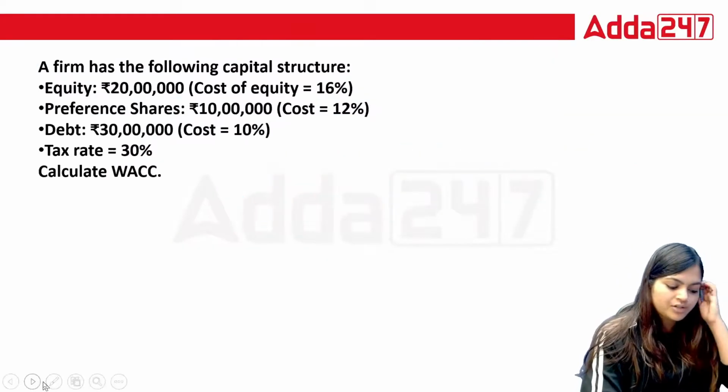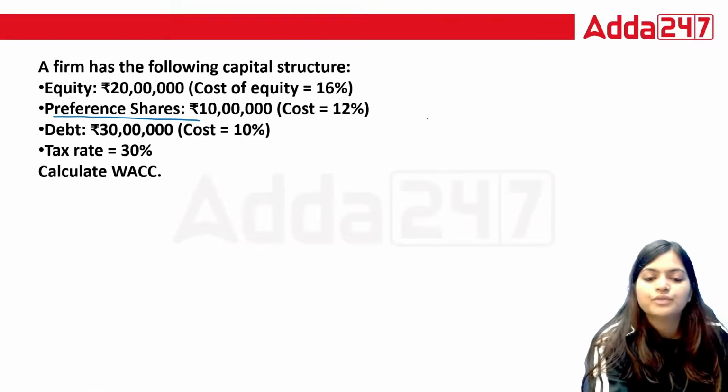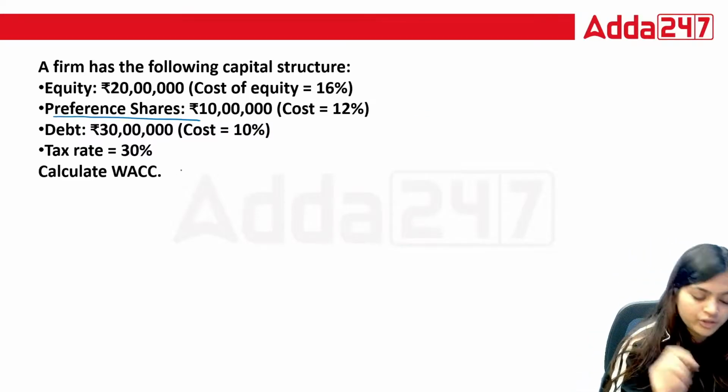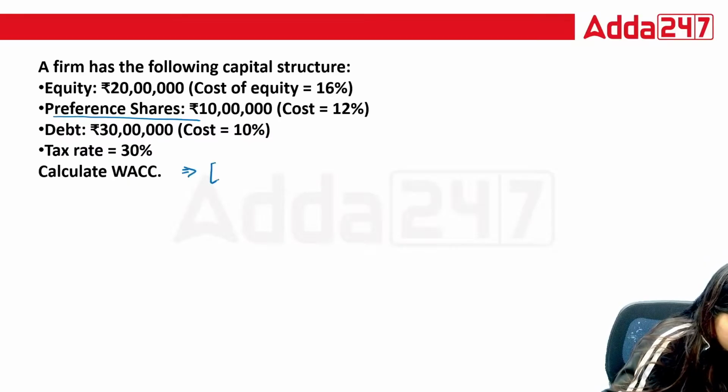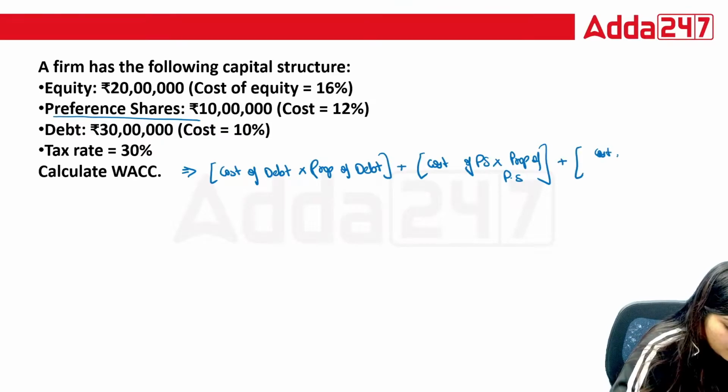Now one question is homework for you. Just remember here we have the preference shares. This is one of the ways through which you can borrow the amount. So this is your homework question. I am giving you the formula. You just need to put the amounts. Cost of debt into proportion of debt plus cost of preference shares into proportion of preference shares plus cost of equity into proportion of equity.